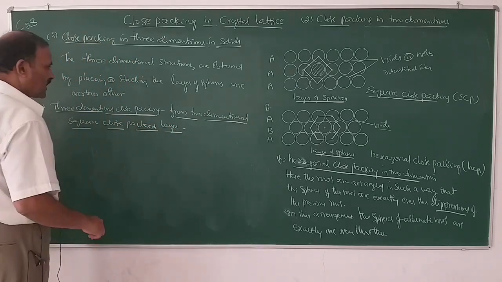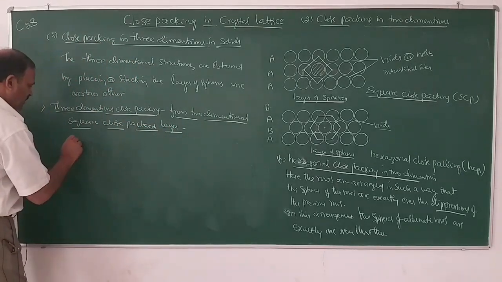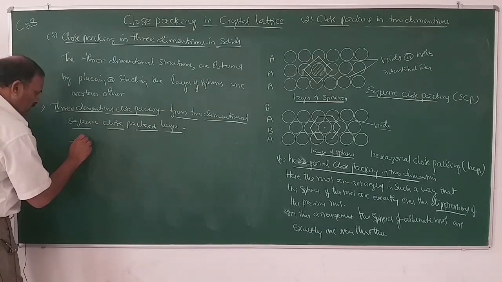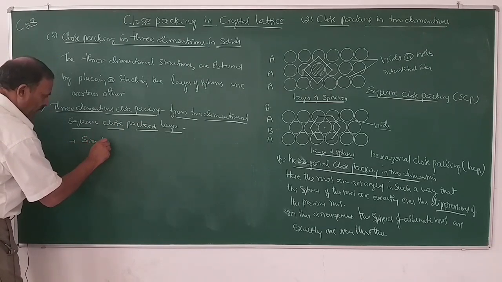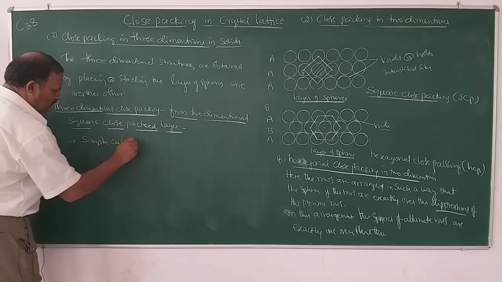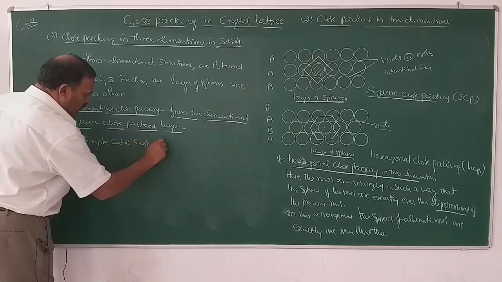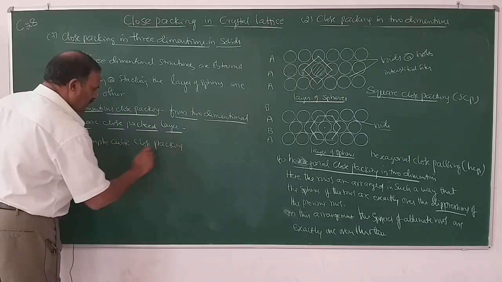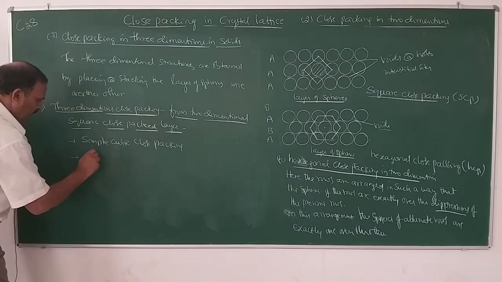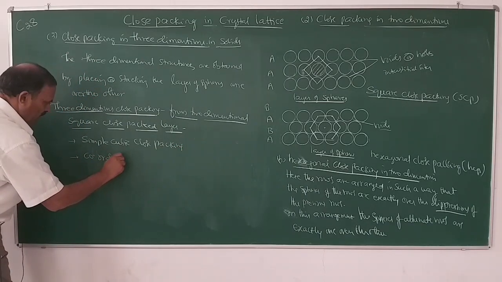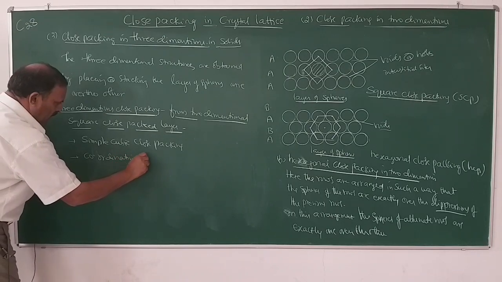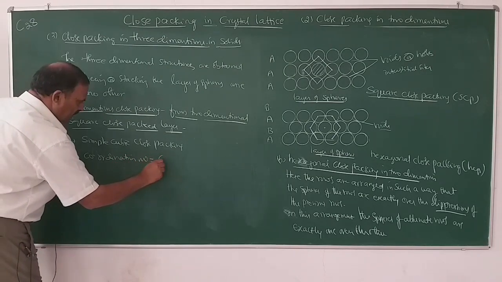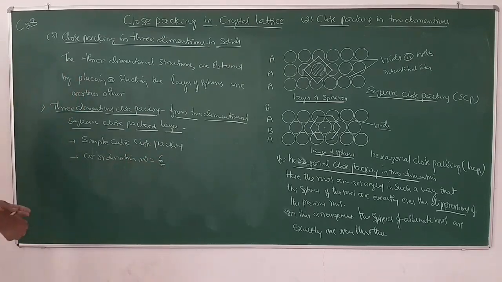So if this arrangement is obtained, the structure obtained is called simple cubic close packing, and the coordination number equals 6.